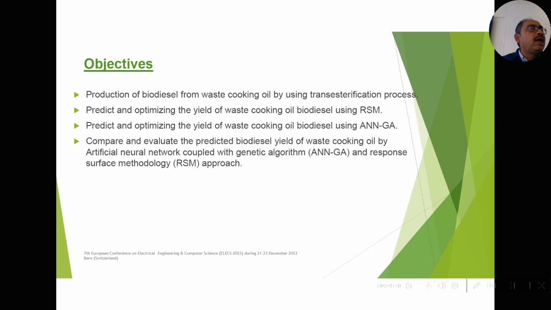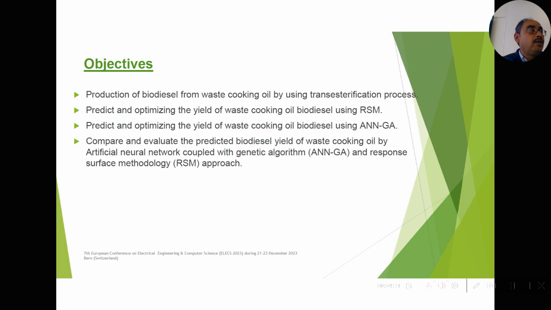Objectives are very simple. We have to produce the biodiesel from a process, and the process is the simple transesterification process. Now we have to predict the yield of the waste cooking oil biodiesel using RSM, because these are the conventional techniques.